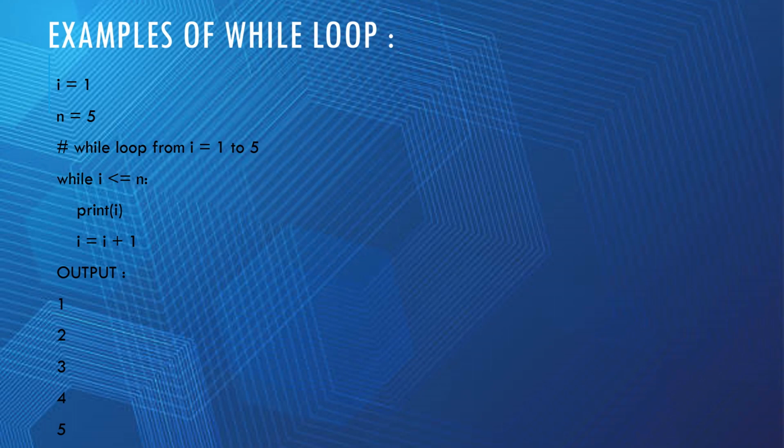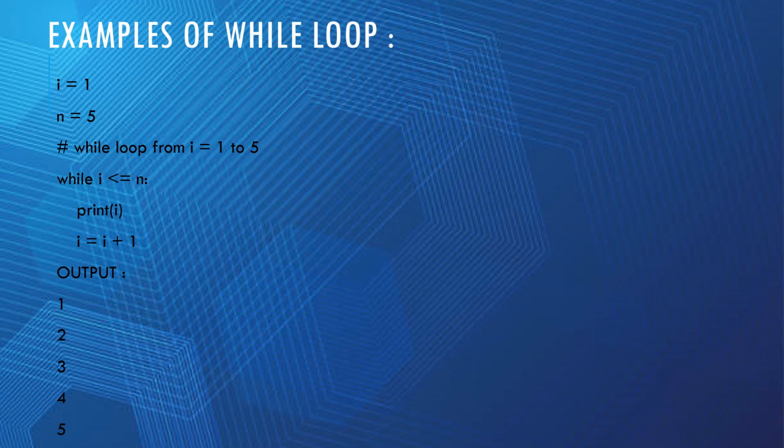The while loop begins with the condition i is less than or equal to n. Inside the loop, the current value of i is printed using the print(i) statement. In the first iteration, i is 1, so 1 is printed. After printing the value of i, the next line, i = i + 1, increments the value of i by 1. So after the first iteration, i becomes 2.